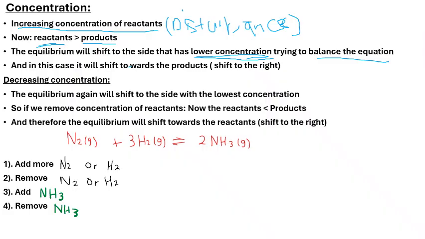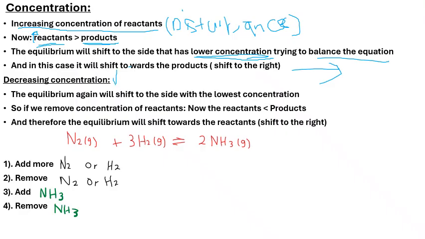Because we increased the reactants there, so it will always shift to the side with lower concentration. In this case, our products are the side that has the lower concentration, meaning our equilibrium will shift to the product side.